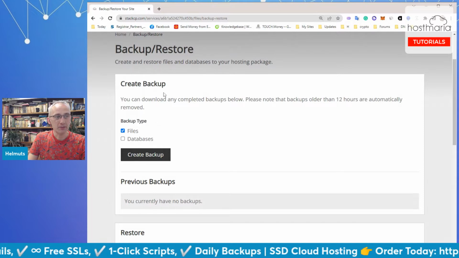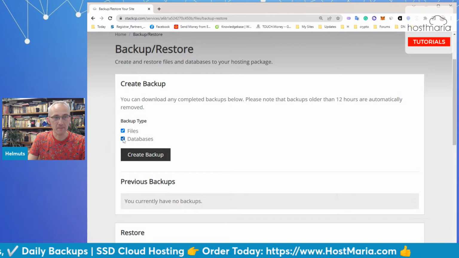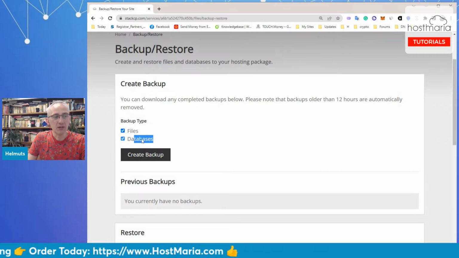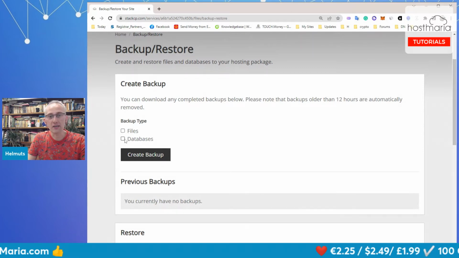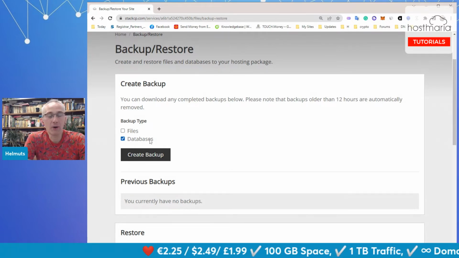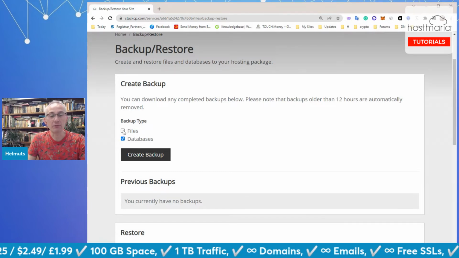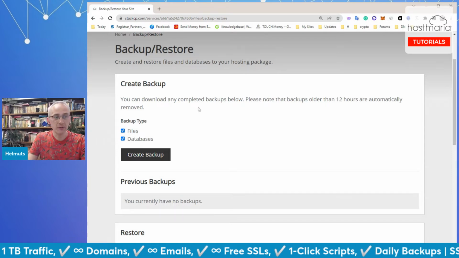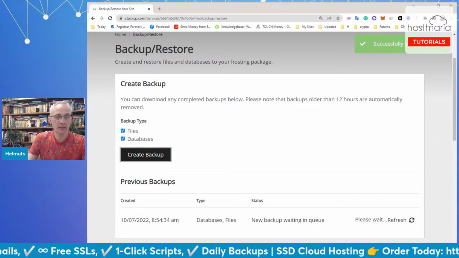So backup type is now you're creating a backup, files and databases. Here's one thing: if you need just databases, then do not click on files, as it will take some time for this backup to be created. With databases, it will take 1 to maximum 5 minutes. But with files, depending on the total file size, it will take a longer time.